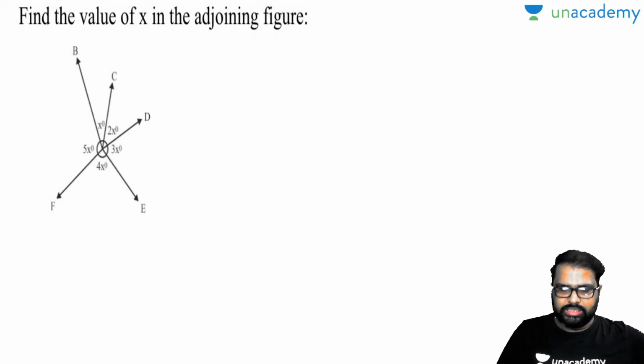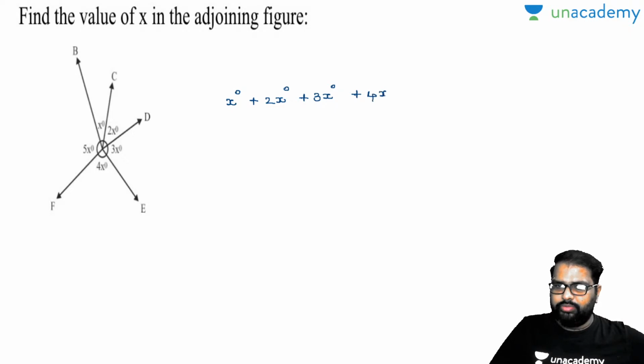Sum of all these angles will be equal to 360 degrees, the reflex angle: x degrees plus 2x degrees plus 3x degrees plus 4x degrees plus 5x degrees. Now what will be the answer? Can anybody say in the comment section box?